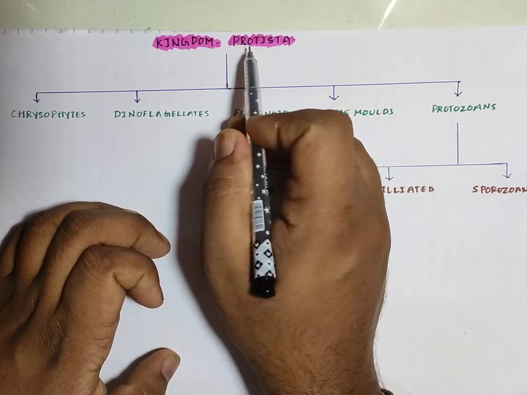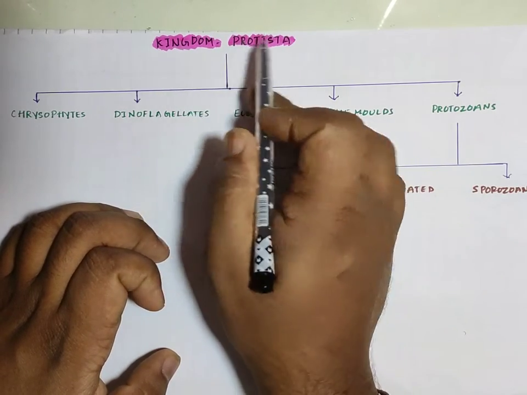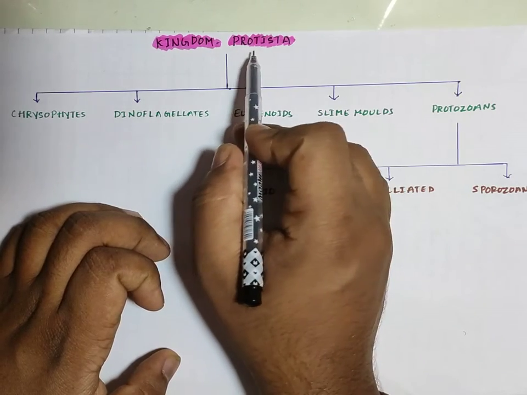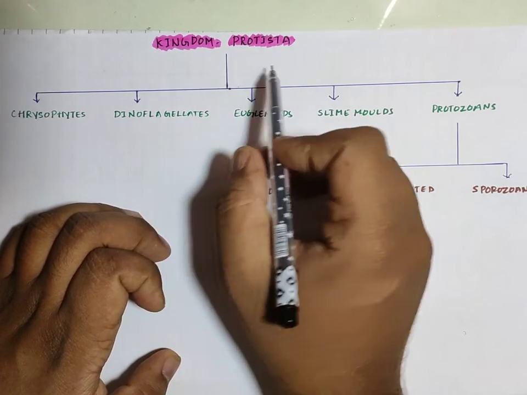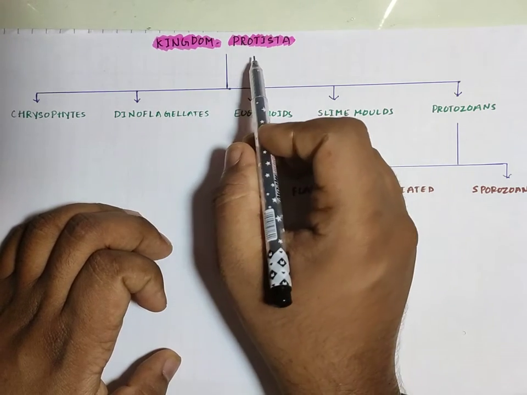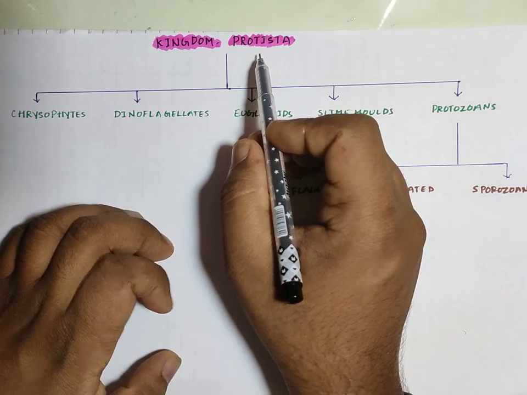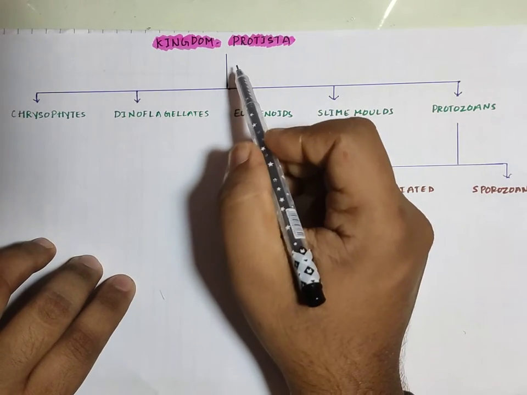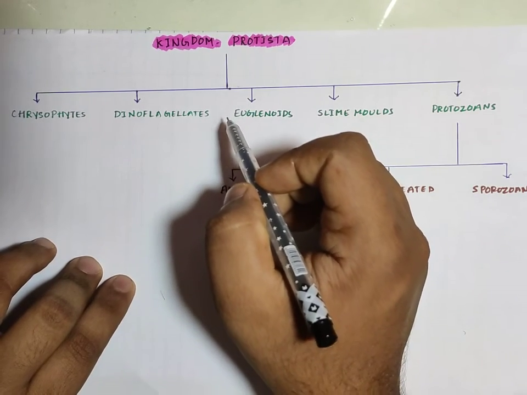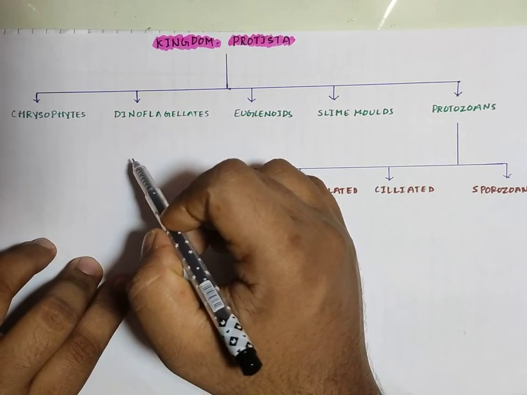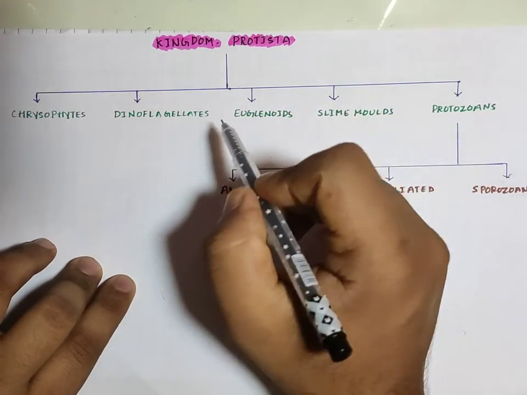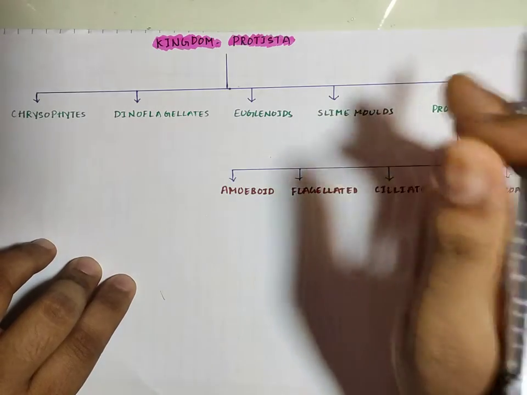kingdom Protista. And one more important feature of kingdom Protista is that the organisms which come under it show both plant as well as animal characteristics. This makes the kingdom Protista very interesting. Now the biologist who studies these organisms, if he is a botanist, will consider that organism a plant, and if he is a zoologist, he will say that organism belongs to an animal group.